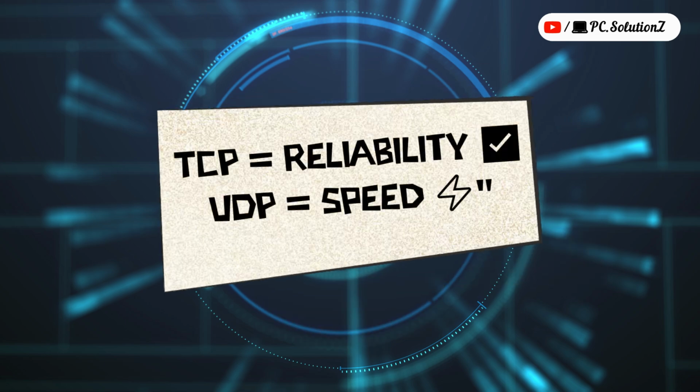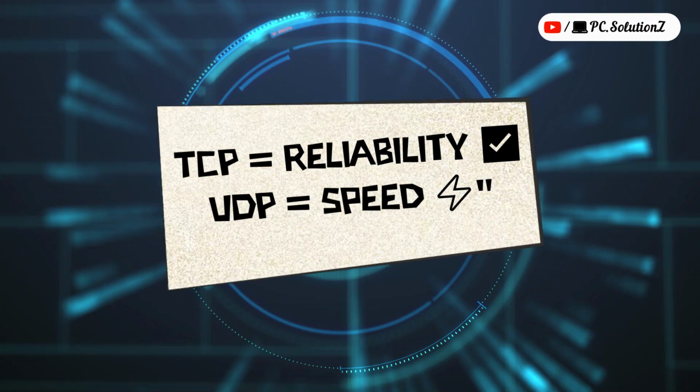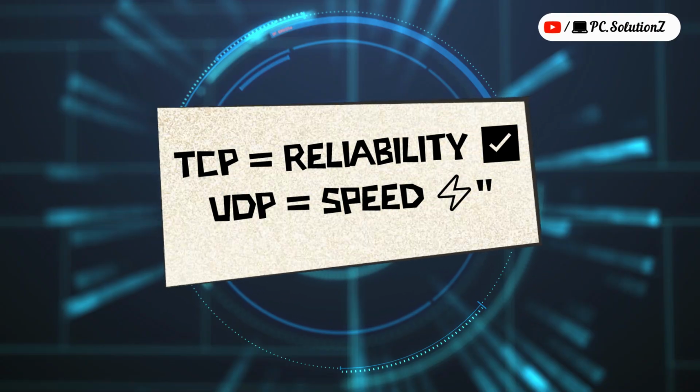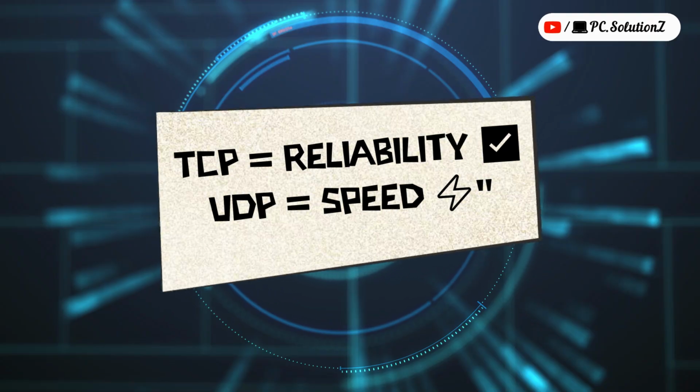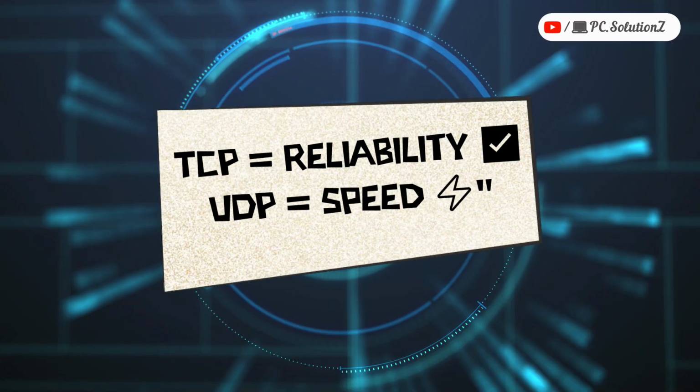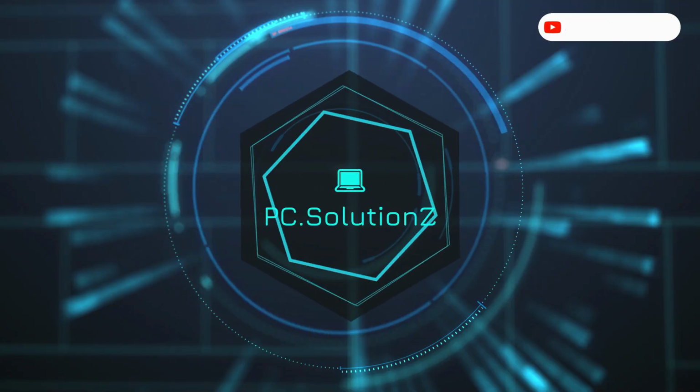So remember, TCP is used for reliability, for configuration and deployment traffic. UDP is for speed, for DNS and metric streaming. That's TCP versus UDP.